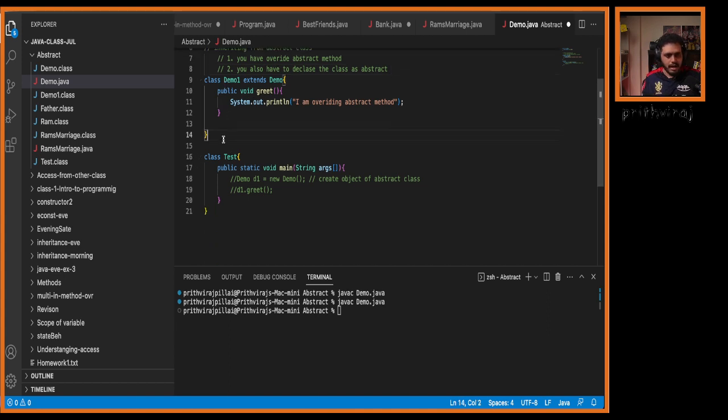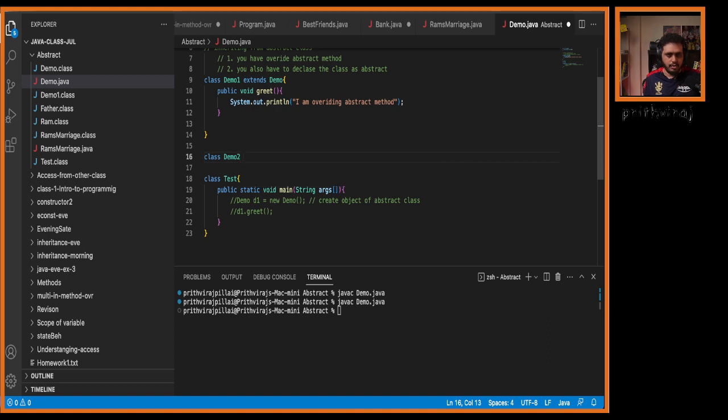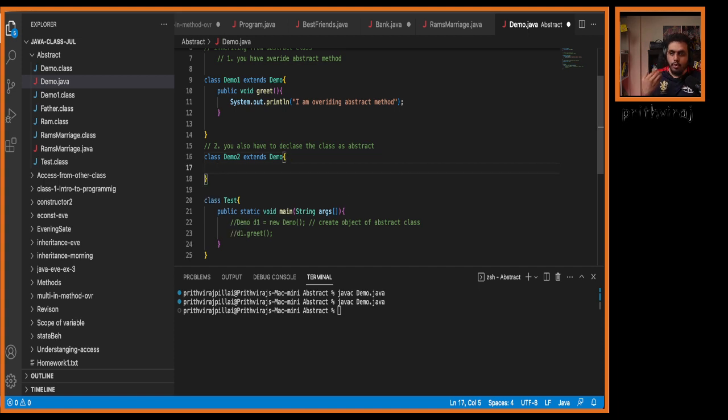Okay. Now I will create one class demo2. So this is the second point. Let me write it here. Now, if you do not want to, I will extend the demo class. And if I do not want to override the method, what can I do? I can declare it as abstract. But let me first see whether it will give me error or not.